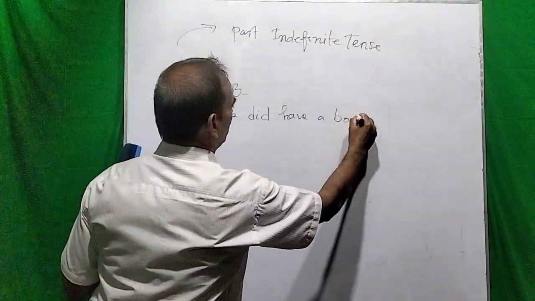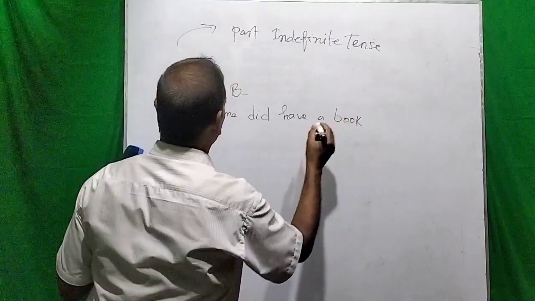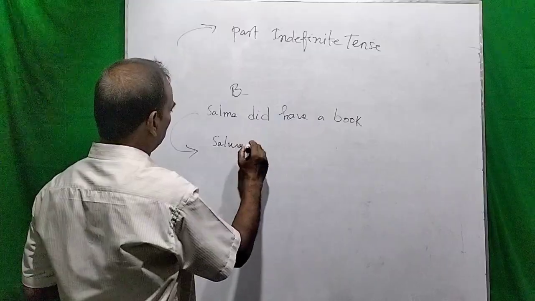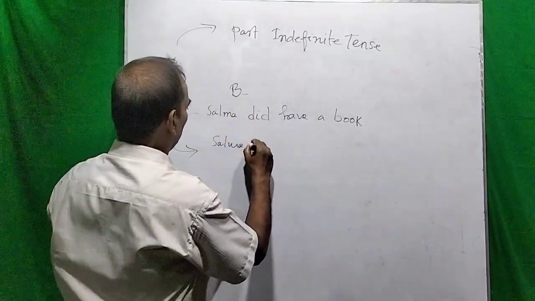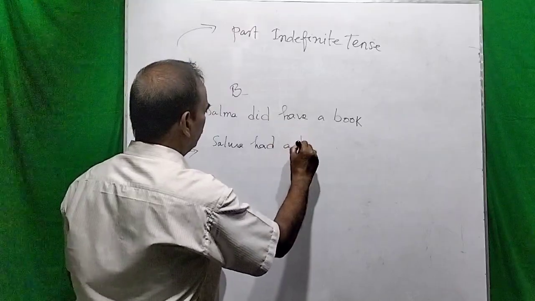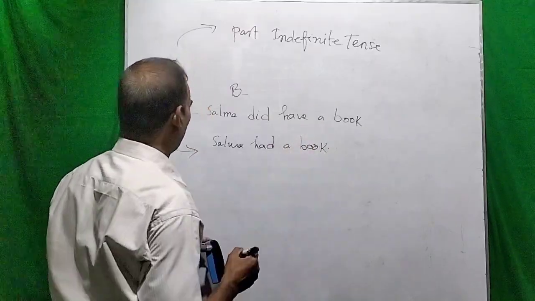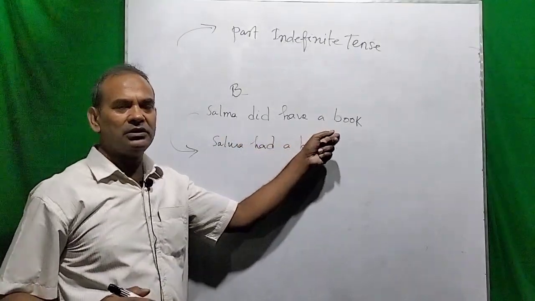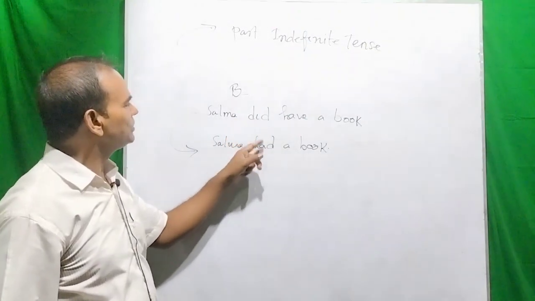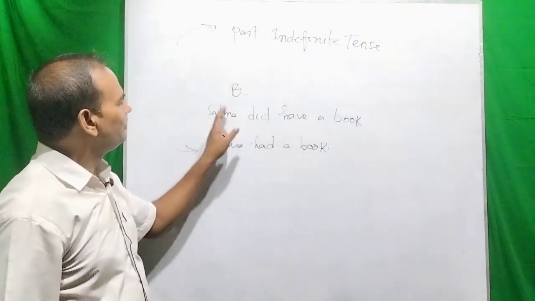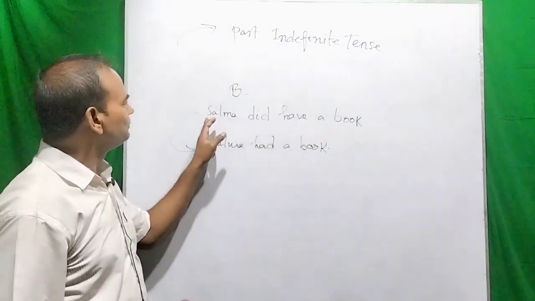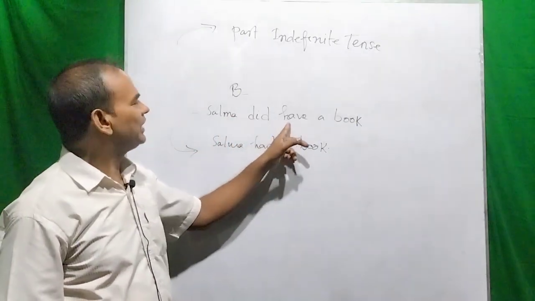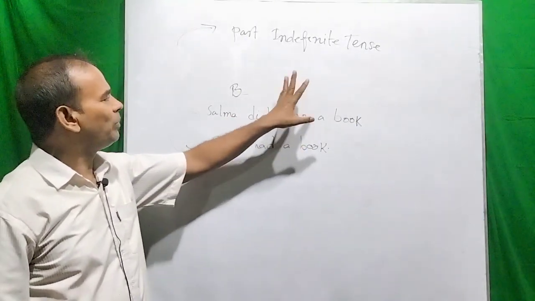So what is the difference between Salma had a book and Salma did have a book? The previous one was Salma had a book. What are the differences between these? Here, emphasis has been given over have.